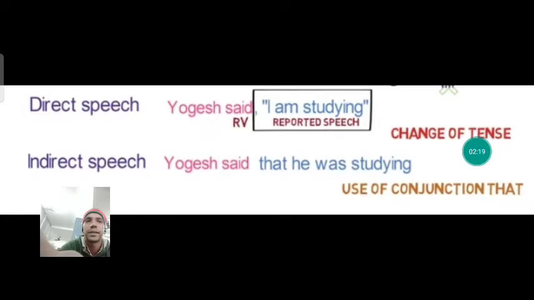So we can discuss this example. Yogesh said, I am studying. This is written in direct speech, where Yogesh said is the reporting verb and I am studying is the reported speech. And when this sentence is changed into indirect speech, I is changed into he, am is changed into was, and the verb is the same. So the sentence is Yogesh said that he was studying.